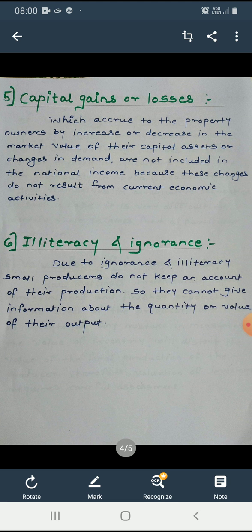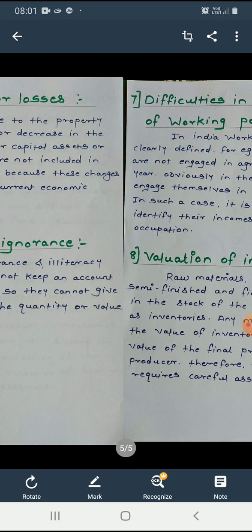Then here the next point, illiteracy and ignorance. The majority of the people in India are illiterate and ignorant, and they do not keep any accounts about the production and sales of their products. Under the circumstances, the estimates of production and incomes are simply guesswork.